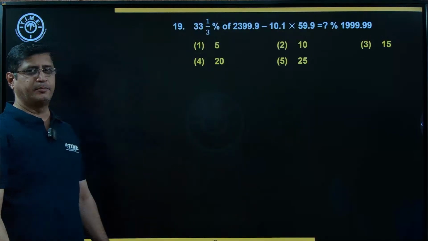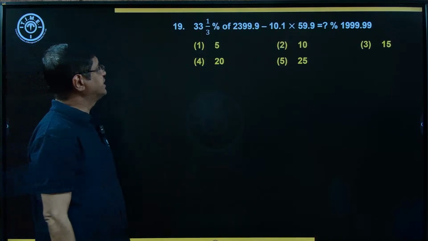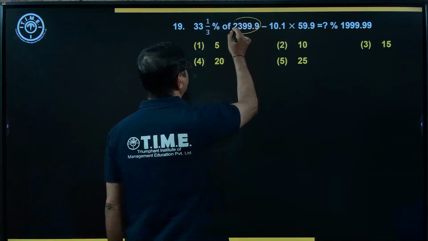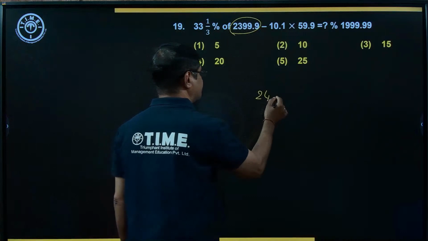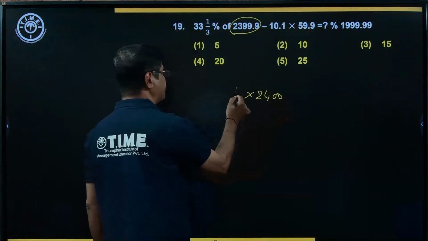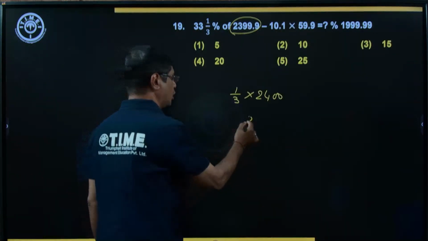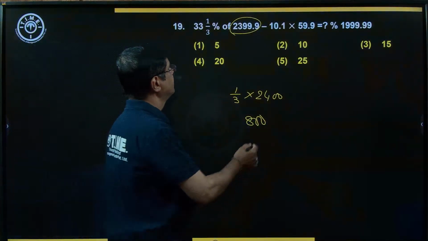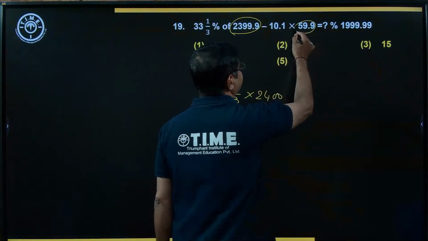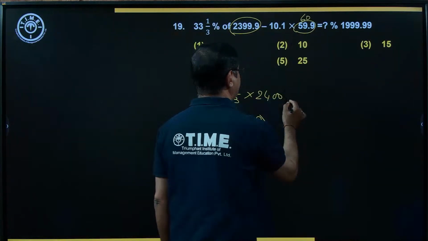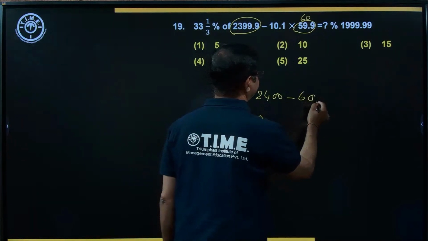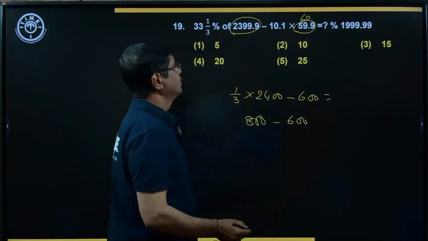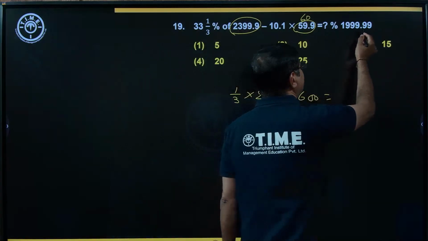Now look at next example. 33 1 by 3% of 2400. Approximately it is 2400. 33 1 by 3% means 1/3 value. How much is the 1/3 of 2400? It is 800. It is approximately 60. 60 into 10 is equal to 600. So minus 600. What about 1999.99?